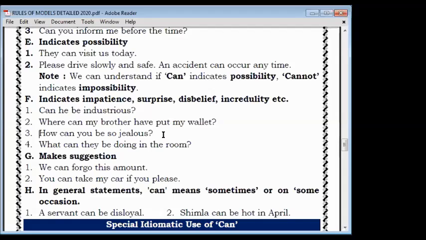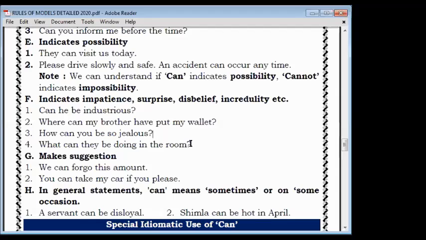How? Means the person is standing just before you. He is zealous. Zealous means jalan karta hai, ईर्ष्या and jalan. Okay. So you are asking that question to him or her, that how can you be so jealous? Means आप इतनी ईर्ष्या वाले कैसे हो सकते हो? How can you be? Definitely it's a surprise because the person is not able to believe in this thing. Clear? The next is there, what can they be doing in the room?